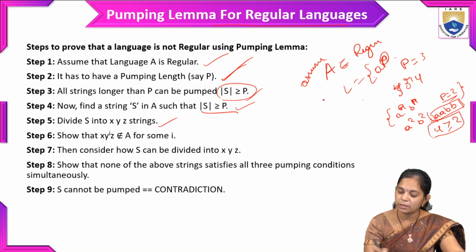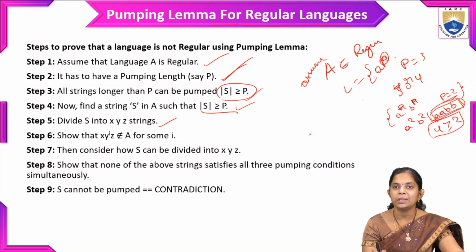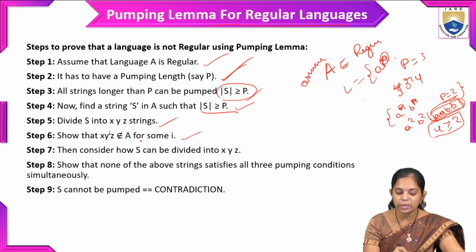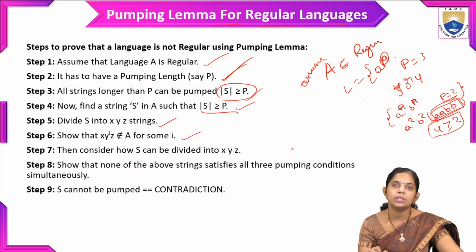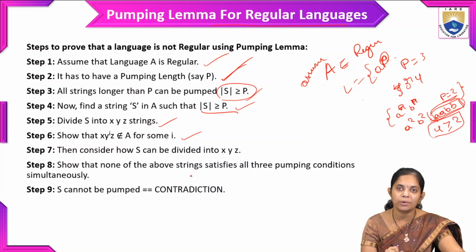So here we are taking this string, and we need to divide it into 3 parts, that is x, y, z. Next we need to show that x y power i z does not belong to A for some i, where i is greater than or equal to 0.